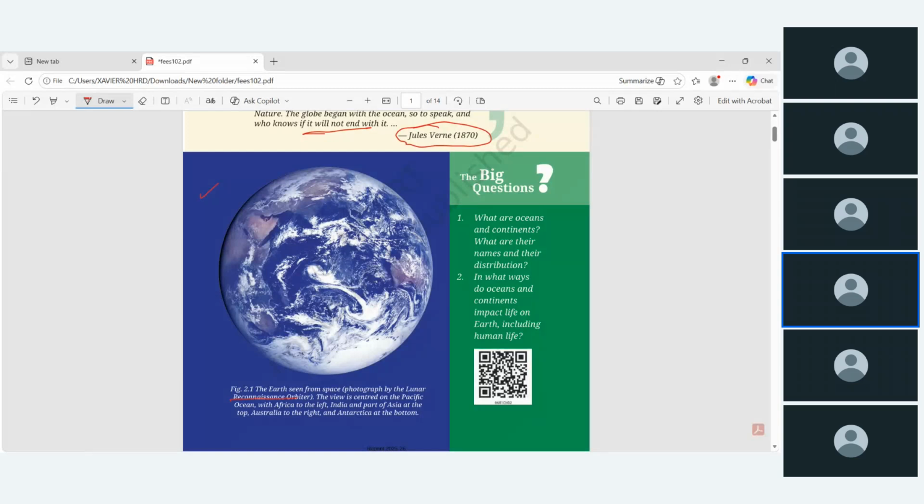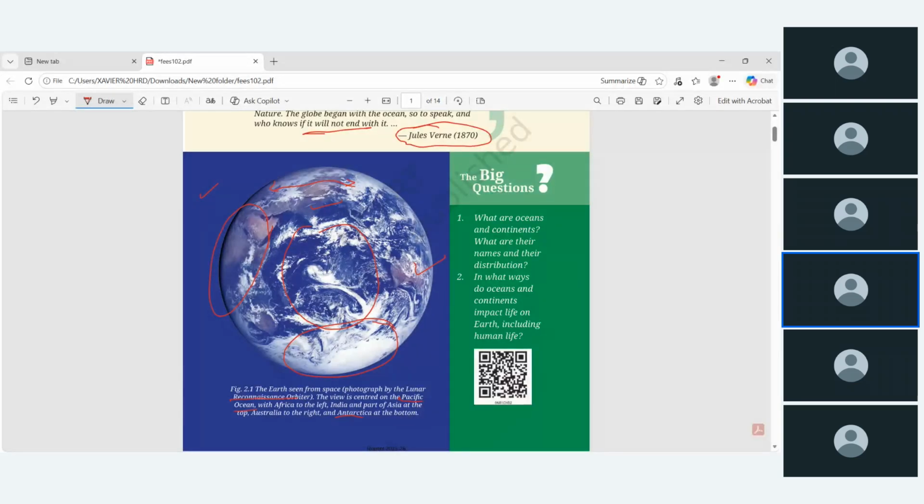On one side of the Earth they have focused mainly on the Pacific Ocean. This is the Pacific Ocean. This is Australia. This is India and a part of Asia and Europe. At the bottom it is Antarctica, and then on the left side is Africa. So this is what Earth looks like from outer space.